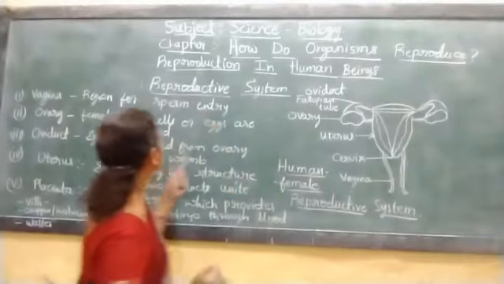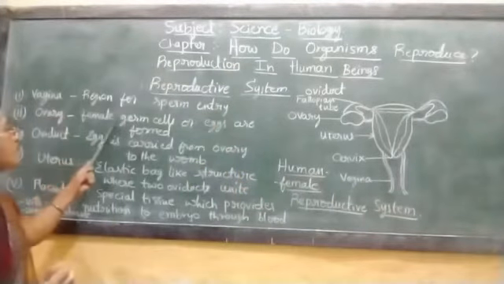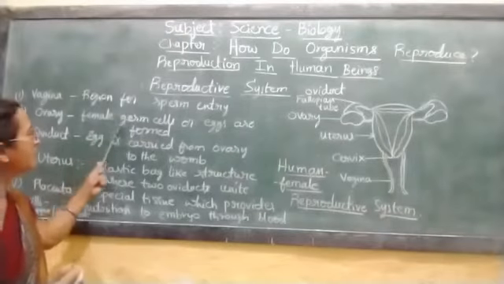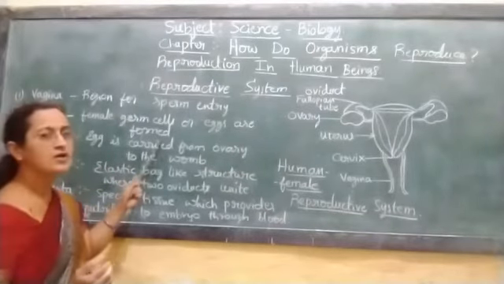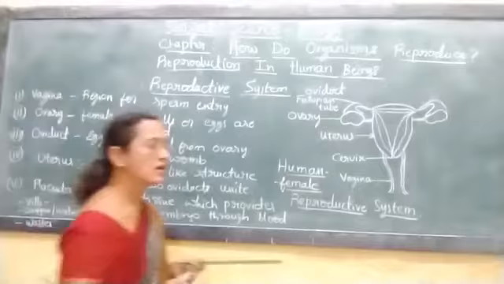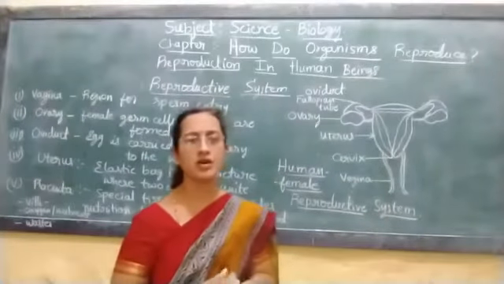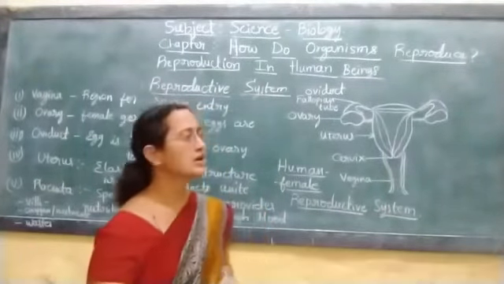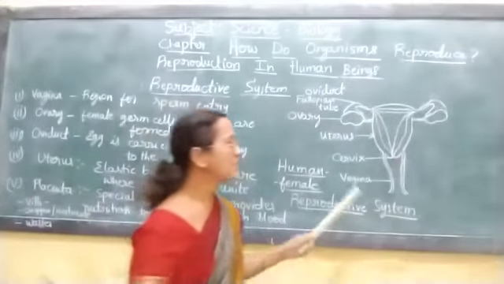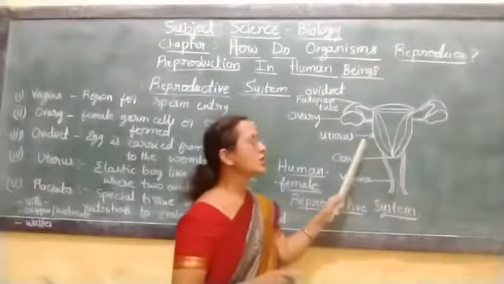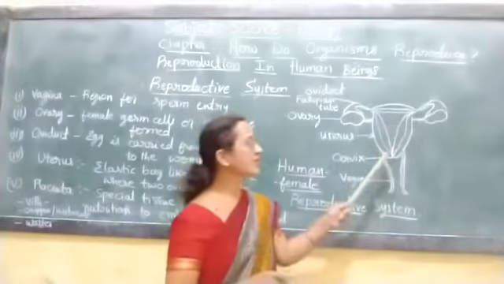And next, ovary is the place where female germ cells or eggs are formed, and ovaries also produce some important hormones called progesterone and estrogen. Those are helping the changes which take place in the uterus, which support the growth of the baby.